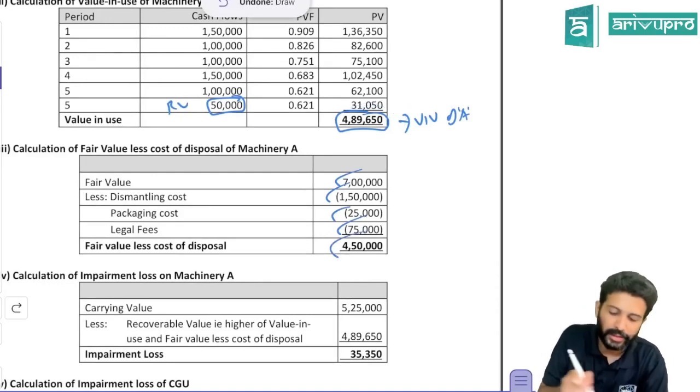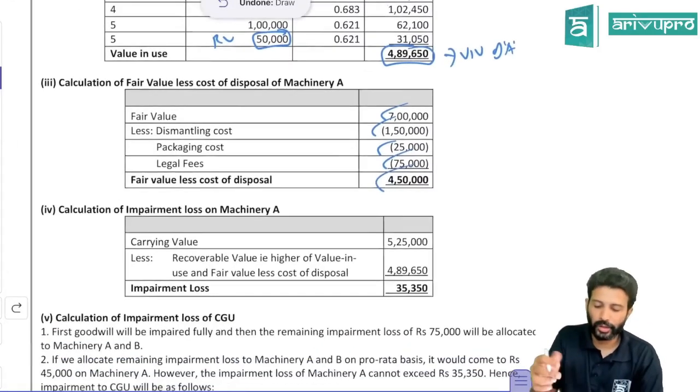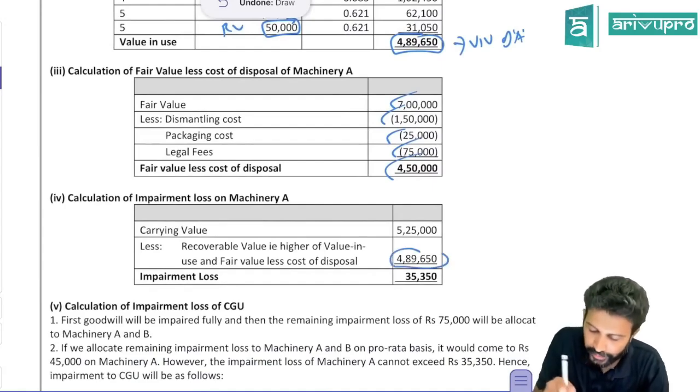Value in use is 489. Fair value less cost to sell is 450. So recoverable amount is the higher of the two, which will be 489,650.